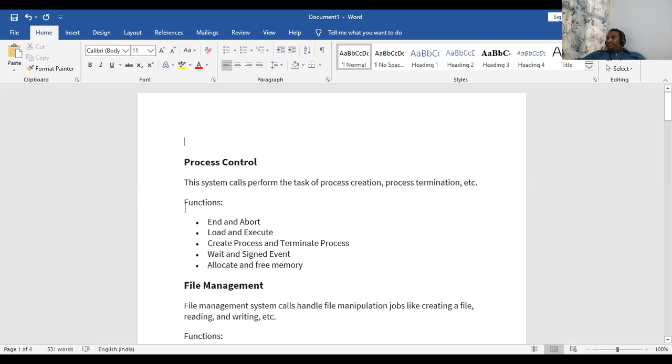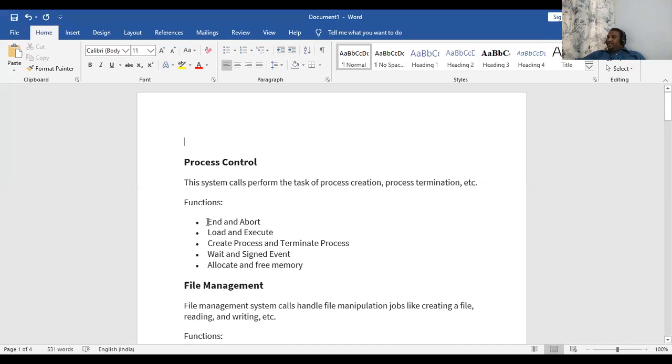The main functions used in this are end or abort the process, load or execute the process, create a process or terminate the process, wait and signal events, allocate and free memory. In the previous slide, I have shown you the functions. Apart from this, there are also other functions used for process control.